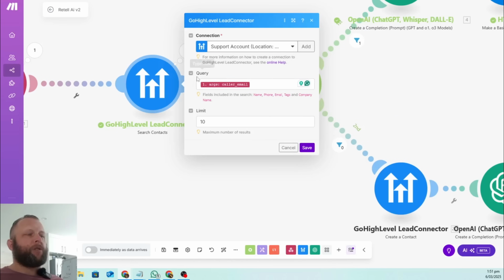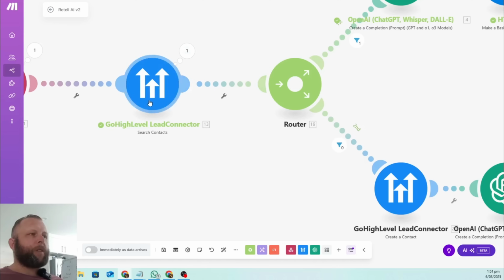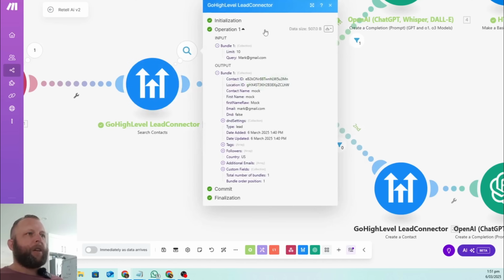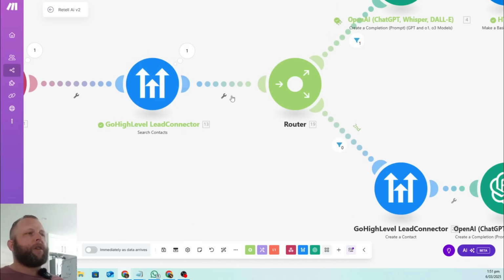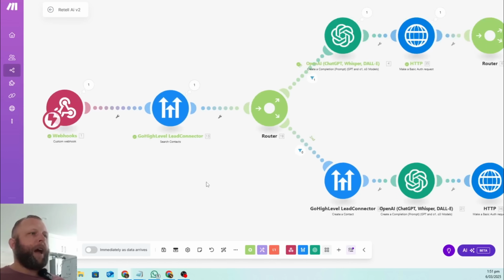And we're just going to search for contacts in here. Now, once it searches for a contact, it's either going to find a contact in here, and every contact in Highlevel has what's called a contact ID. So if we're going to search this for Mark 1234 rather than Mark, then it's not going to find Mark and it's not going to find a contact ID. So that means it needs to create the user.